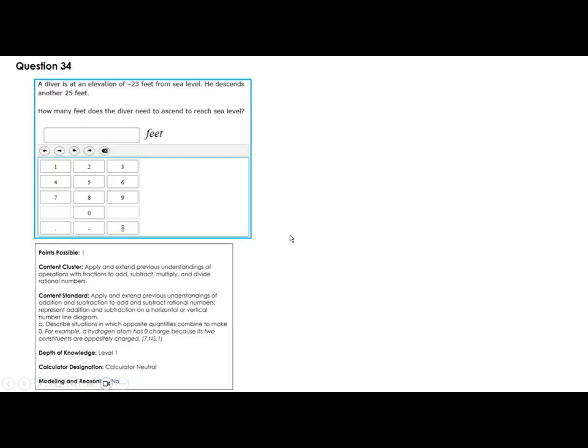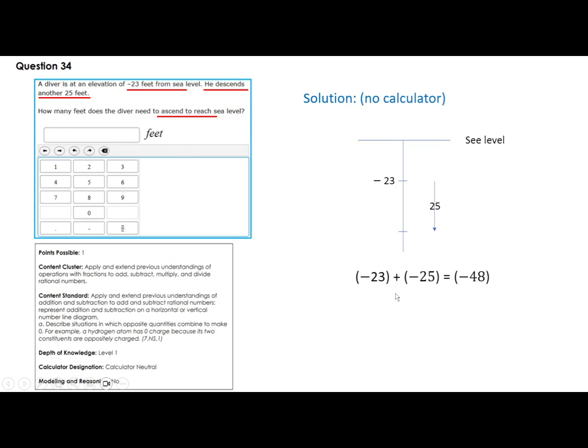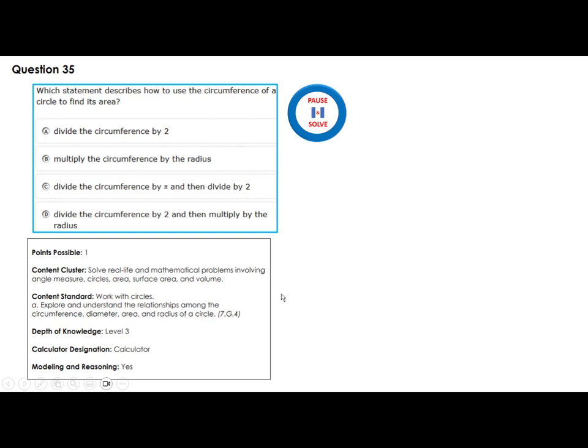A diver is at an elevation of -23. You notice this is the second question like that on the test. He descends. Descends means go down, okay? 25 feet. How many feet does the diver need to ascend? Remember, look at the language. Ascend means to go up. So let's do that. He went down 25, so now he is at -48. So how much does he need to go up? 48, right? That's the trick in this example.